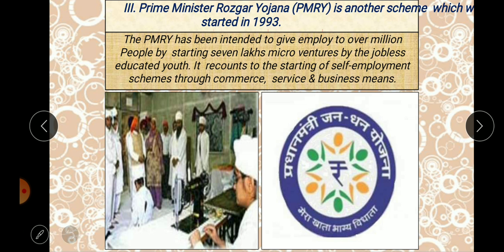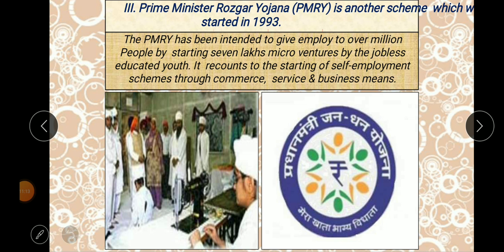For them, they are providing self-employment. Okay, this is self-employment, self-funding which is being given by the central government in order to improve the condition of the poor who are really in need of funds, through schemes like self-employment schemes in commerce, service and business. So this is the second thing which has been developed by them.